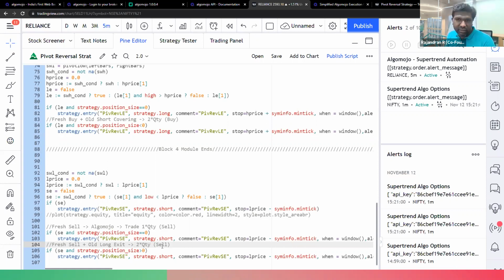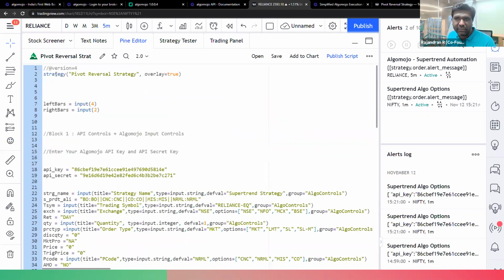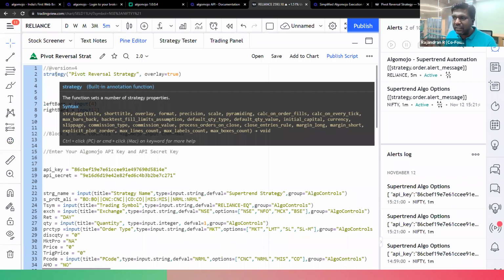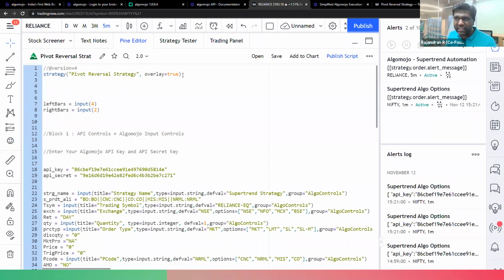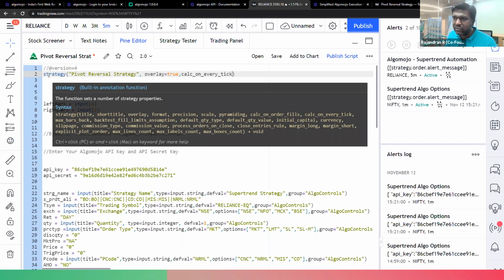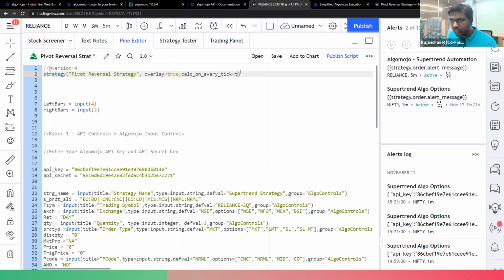But remember, if you are not specifying it in your strategy, there is a parameter called calc_on_every_tick. If you place your cursor at the strategy, you can see that calc_on_every_tick. If I make this true, then when the signal comes in, immediately it will get fired.